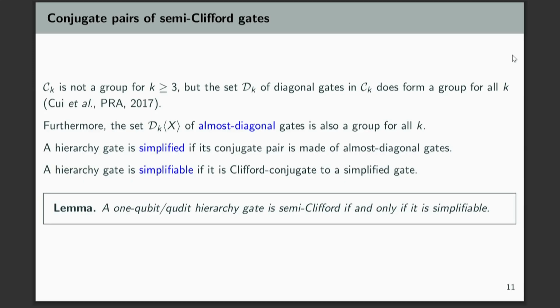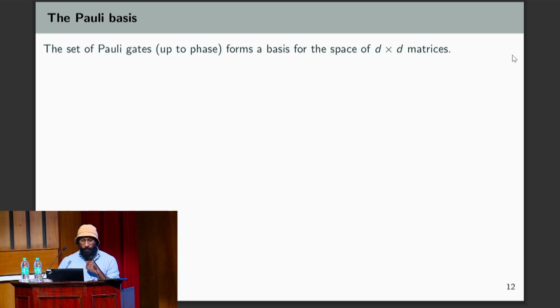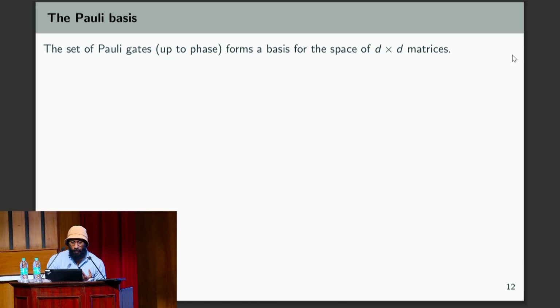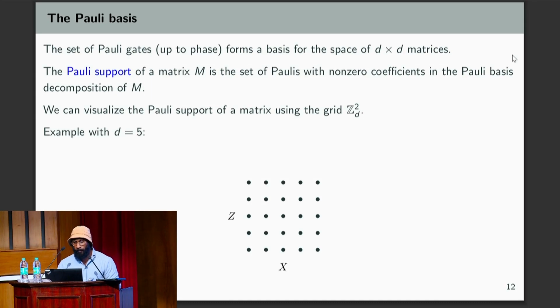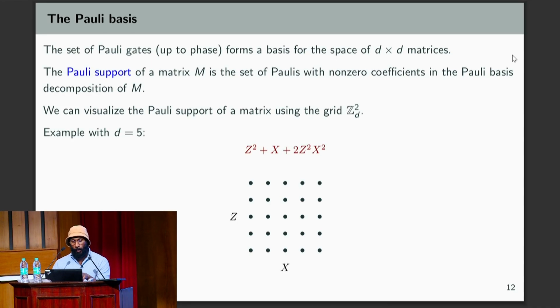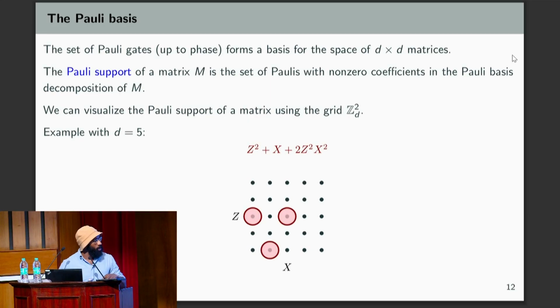So this tells us what it means to be semi-Clifford in terms of the conjugate pair description. So this is also an important technical tool. Another key tool is to use a Pauli basis. As you know, the Pauli gates form a basis for the set of d by d matrices. And the Pauli support of a matrix are those Paulis with non-zero coefficients in the Pauli basis decomposition. For example, we can visualize the Pauli support of a d by d matrix using a grid. So here's a random matrix, z squared plus x, whatever. So that's the Pauli support. We only care about where it's non-zero in the Pauli basis.